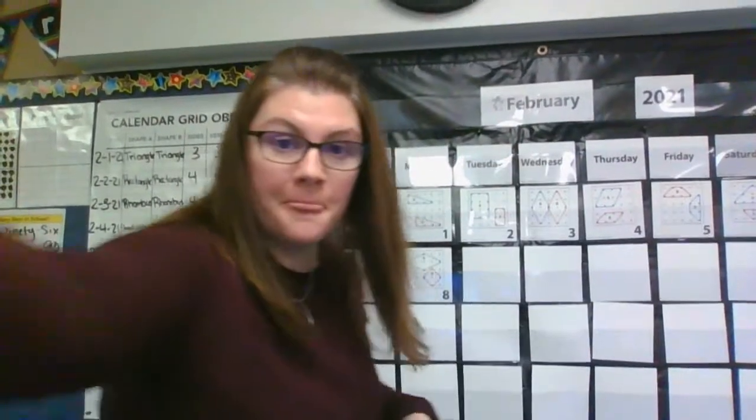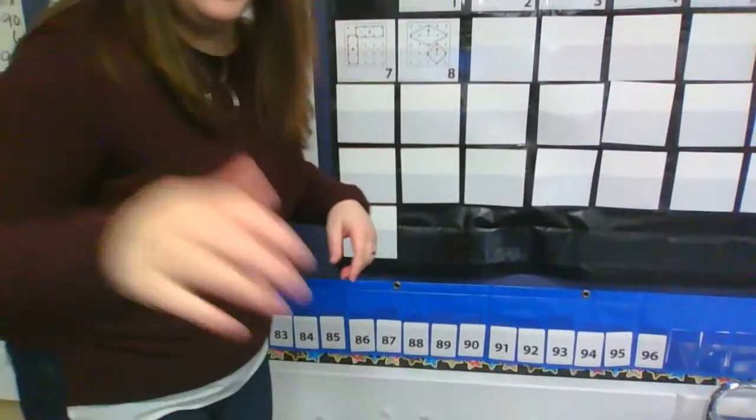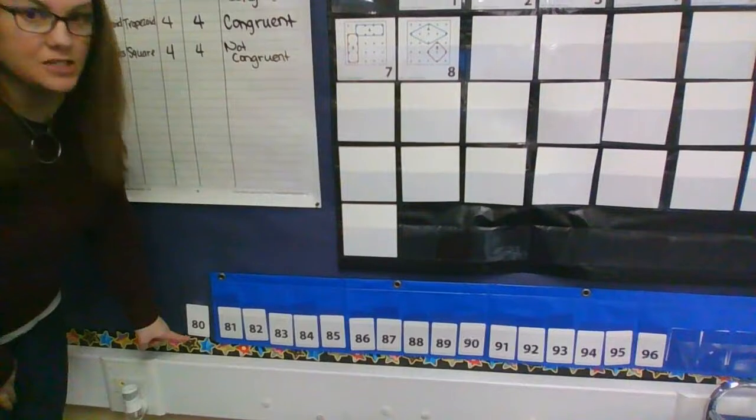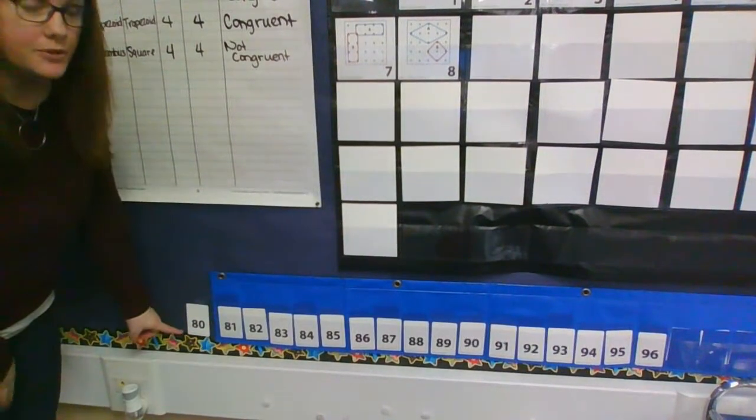On Friday, the last time I saw your adorable faces, it was day number 96 in school. 96 amazing days. But today's a new day. So let's go to our number line to count what number comes after 96 so we know what day in school today is. Let's find that number line. Remember, our number line starts at 80, so we're going to count on or count forward from 80.